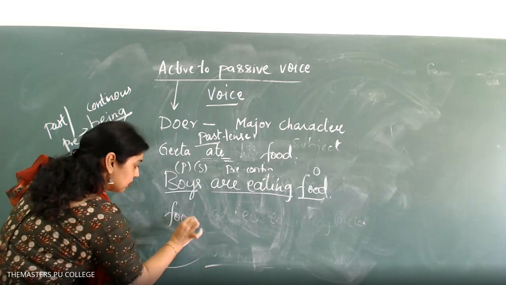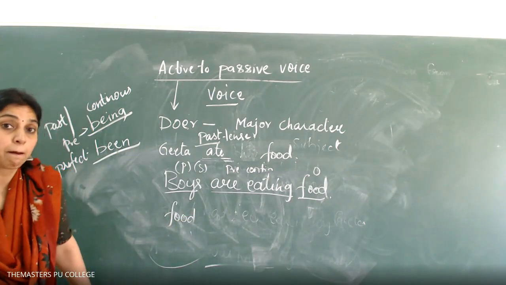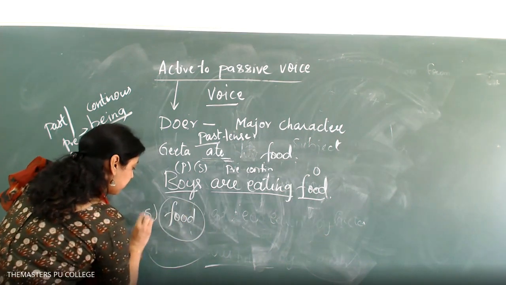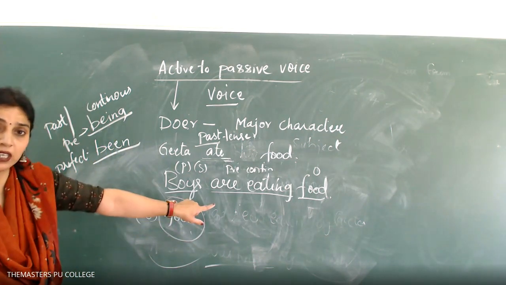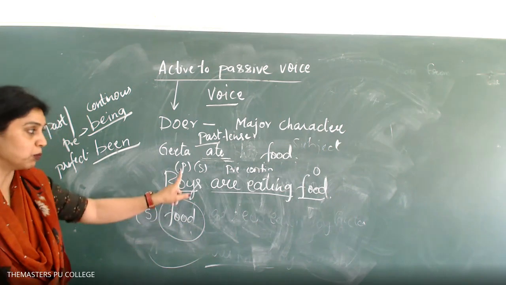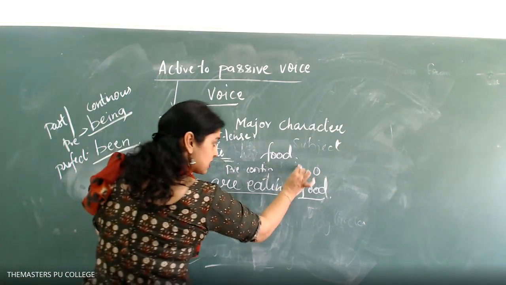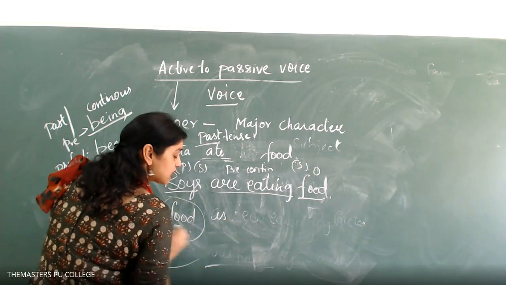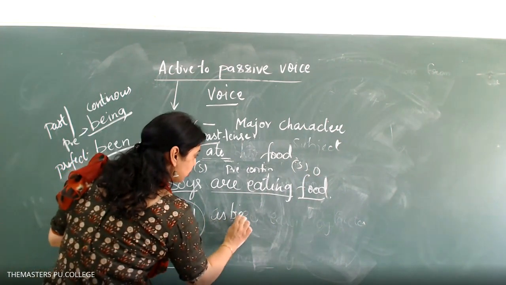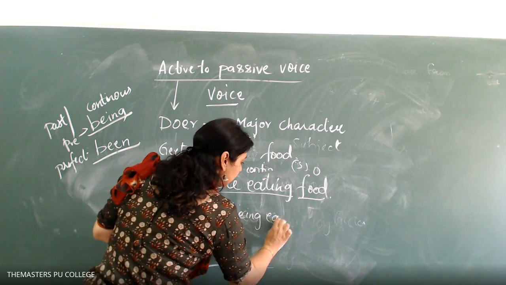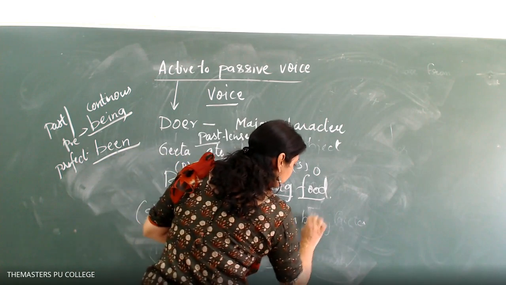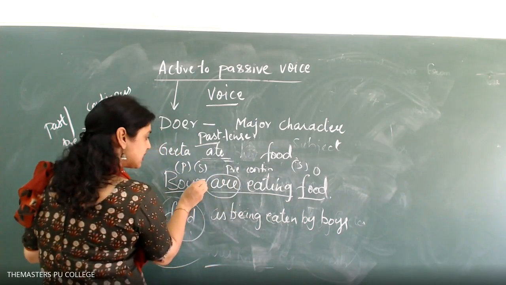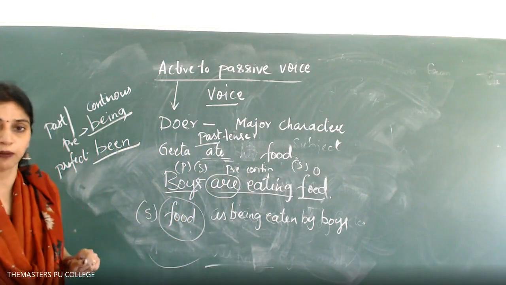Food. Why? Because we are taking food as singular. You cannot write are eaten. Food is singular. Boys is plural, but food is singular. It's a very, very important concept. Food is, yes, present continuous. Food is being eaten by boys. So we have to skip this because this 'are' relates to boys, not to the food.